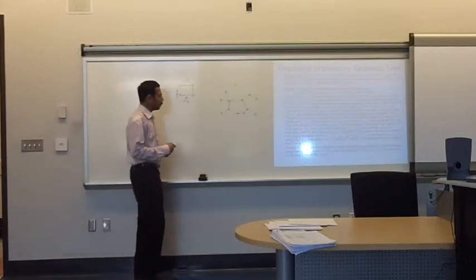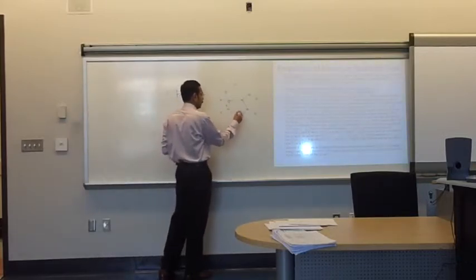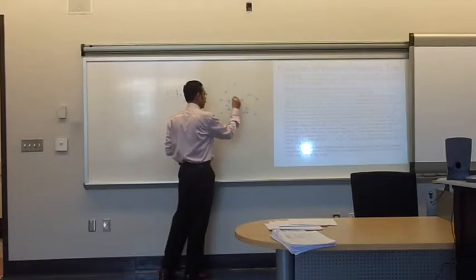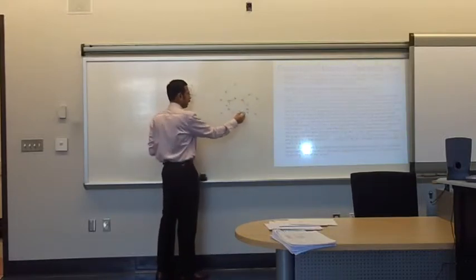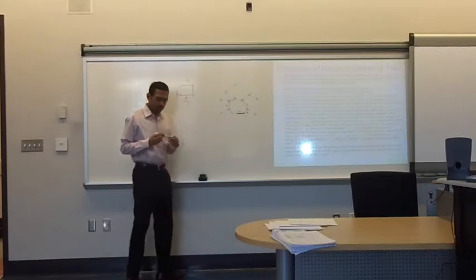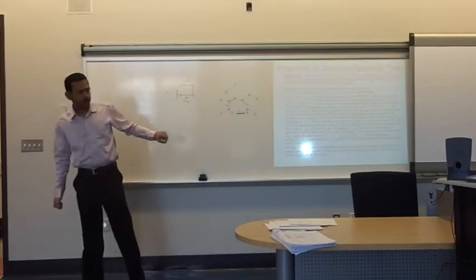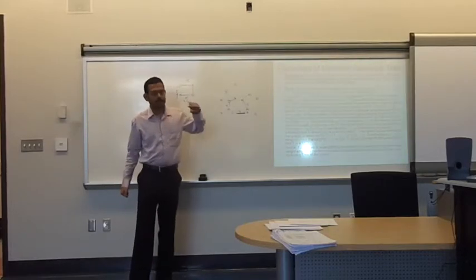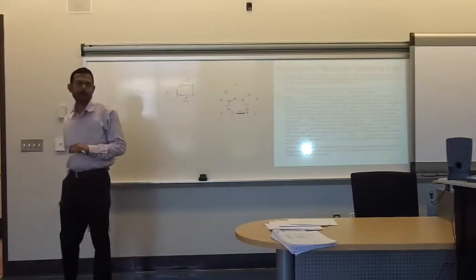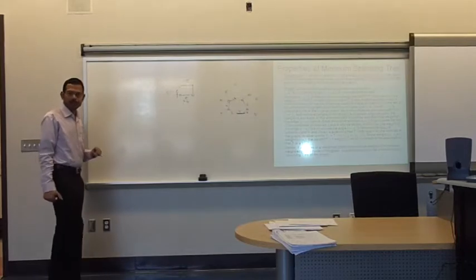Heaviest weight edge means what? Let's say I give some values for these edges. The heaviest edge weight is this. So if you try to find a minimum spanning tree for this graph, that edge of weight 7 will not be part of any minimum spanning tree. Okay, so that's the theorem.